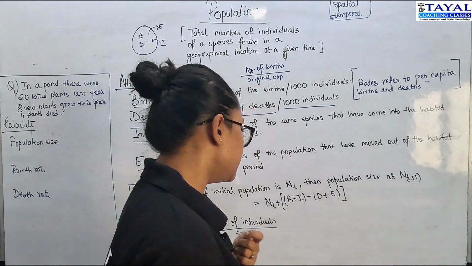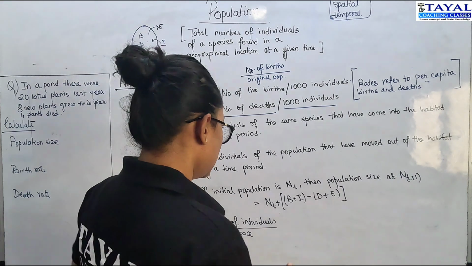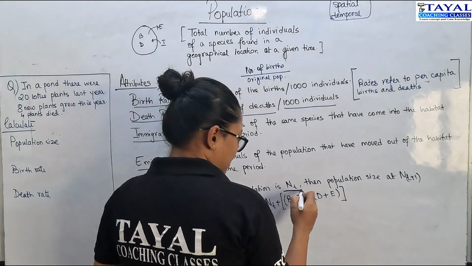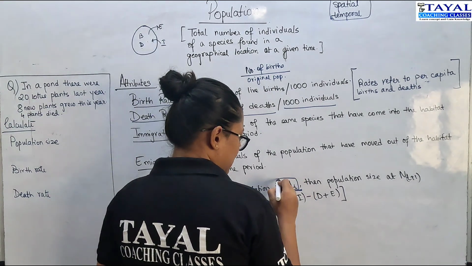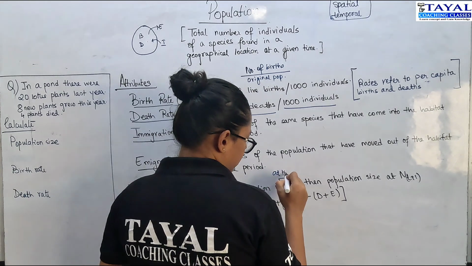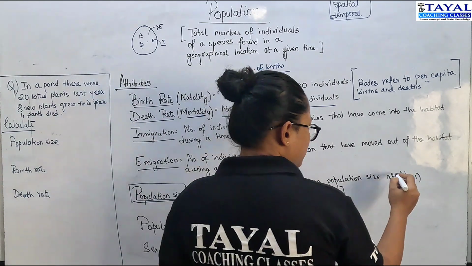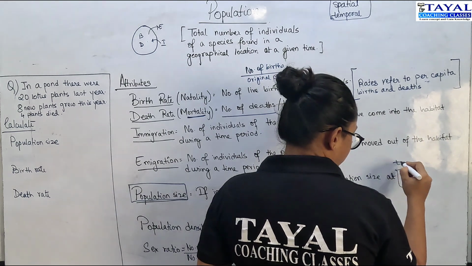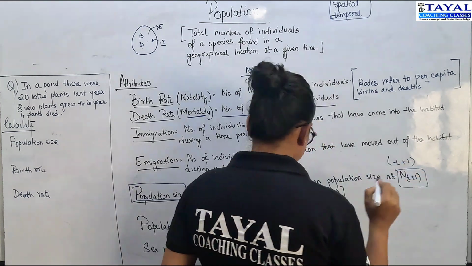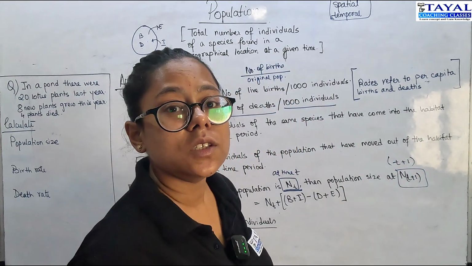There's a formula that we use, it's very, very basic. Let's say Nt is the population size at time t. Then at time t plus 1, what will be the change in the population?